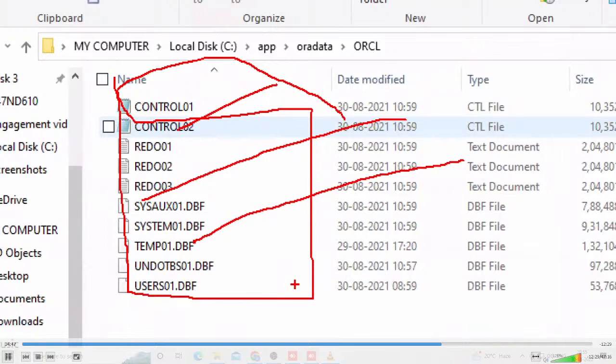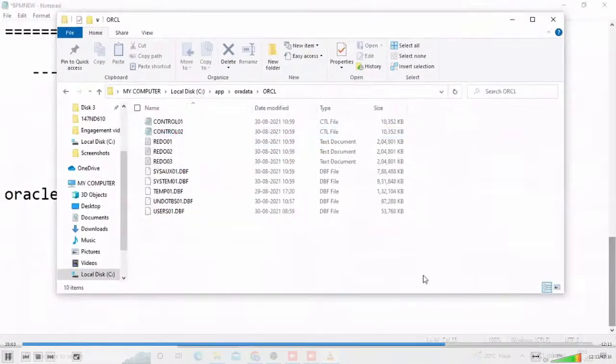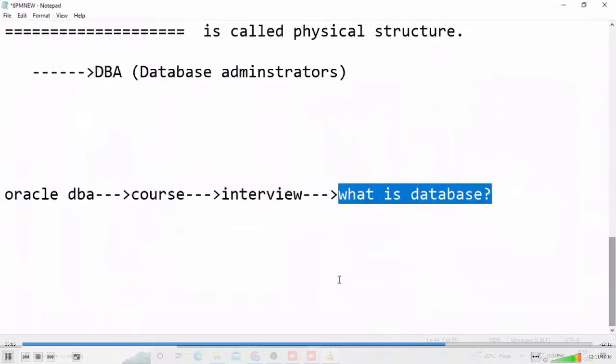That's why when they ask what is a database, the database administrator tells the physical side, because they are working with it and are well-known persons on what data files are, what redo log files are, what control files are, and the relation between logical and physical. Those are all things they have an idea about. So it is nothing but a collection of data files, control files, and redo log files. That is the correct answer from a database administrator's point of view.